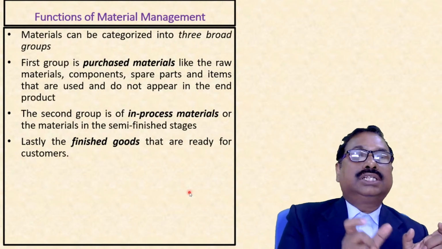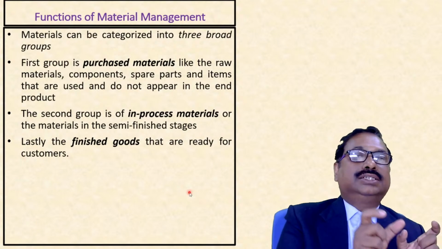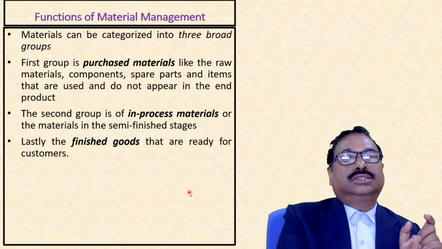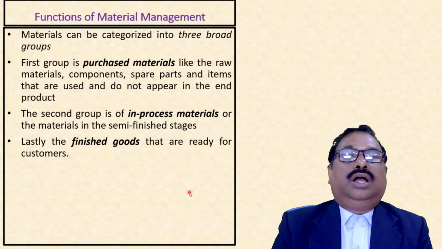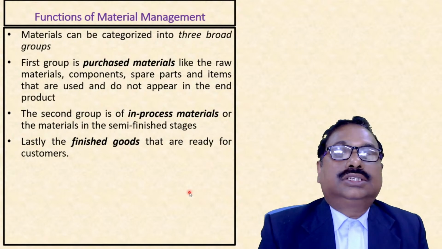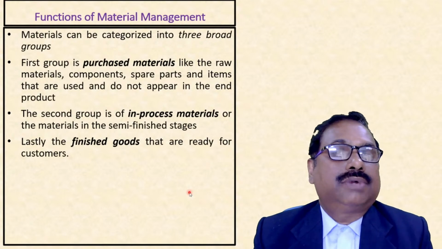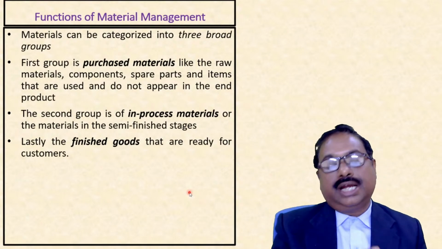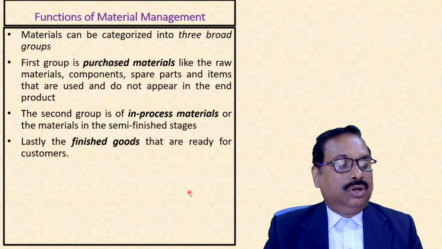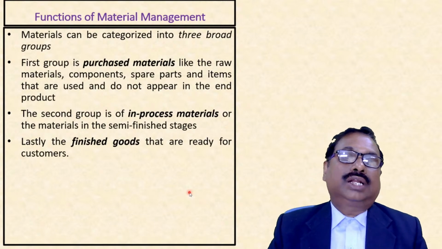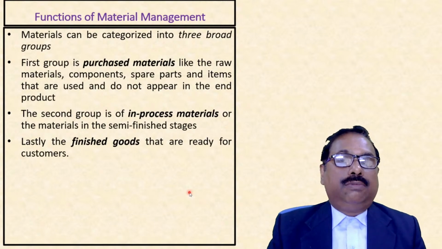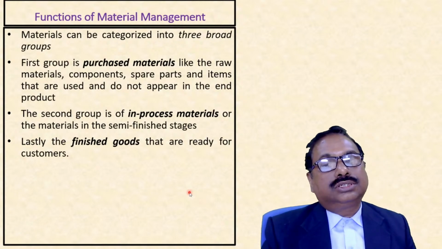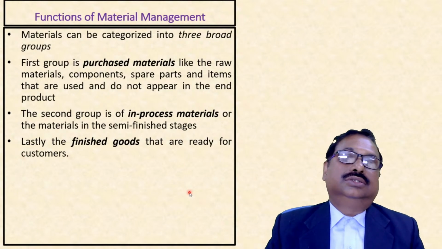Whatever we purchase from the supplier are purchased materials. That is inbound logistics, as we discussed: raw materials, components, spare parts, etc. Second is the movement of material inside the organization. You have work in process or work in progress, WIP. Next, it is converted into finished goods that are ready for customers.